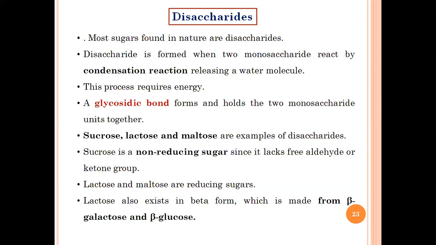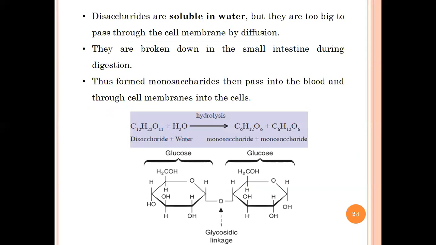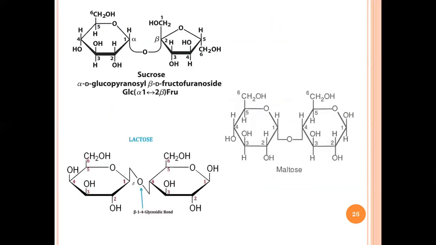Now I understand that you might have got confused between what reducing and non-reducing mean. So I will discuss that with you. I hope all of you can see the structures. I understand that none of the structures is given in your book. So don't stress about whether you have to remember the structure or not. It's not given in your book and there is no need to memorize it. But you need to understand. Once you understand, you can remember it too. It's always good to keep all these things in mind, especially for NEET students.